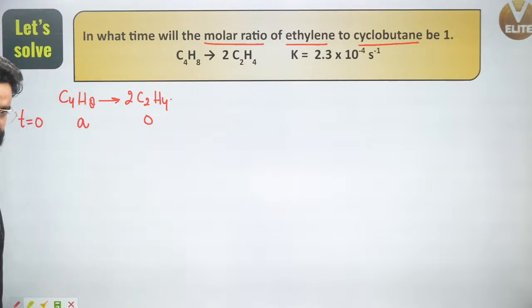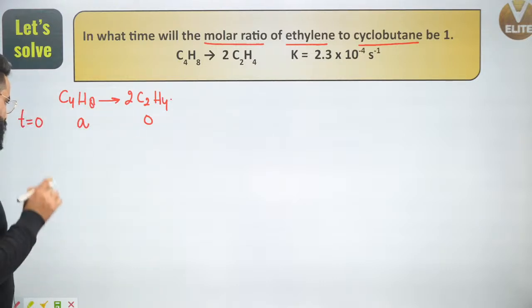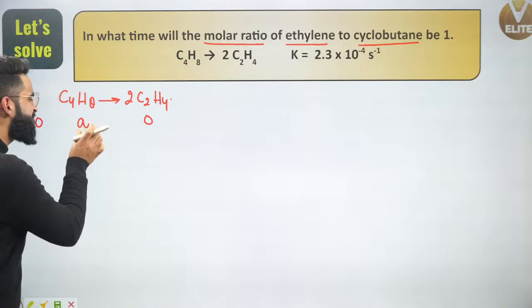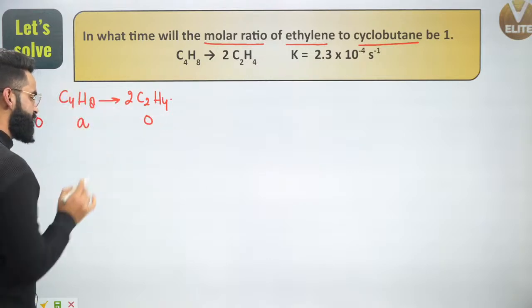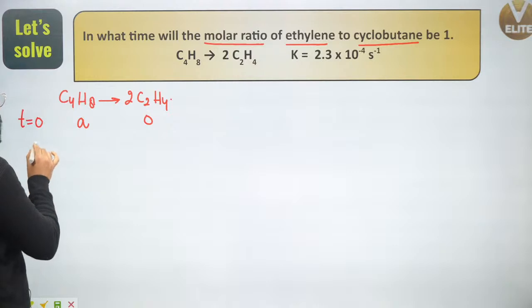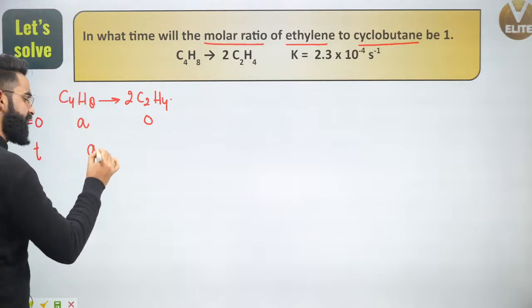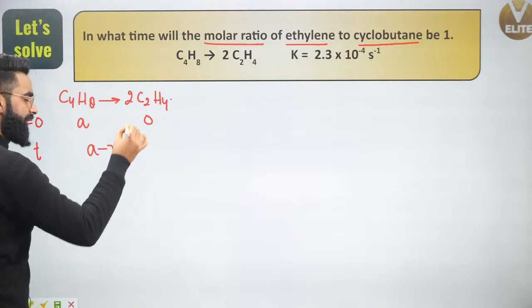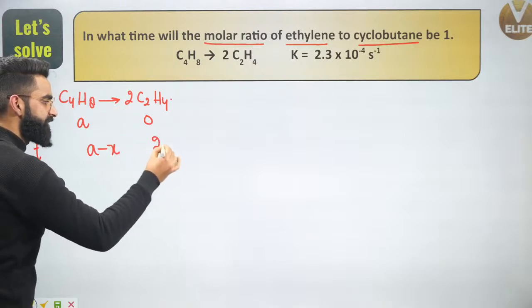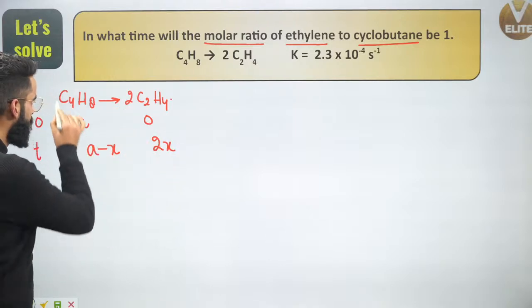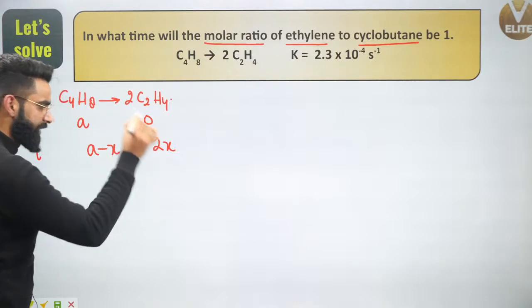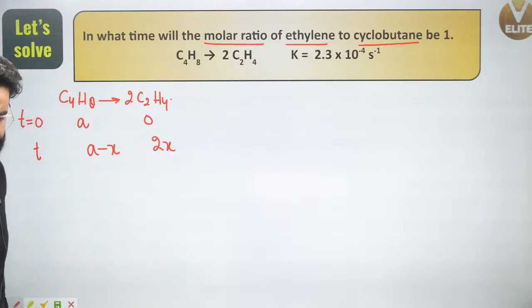Let's say X moles of reactant is dissociating right here. So I can say at time t, the moles of reactant left is going to be A minus X. And how many moles of product would have got formed? I'll say 2X by simply using the stoichiometry. 1 mole gives 2 moles, so X moles are going to give me 2X moles right here.